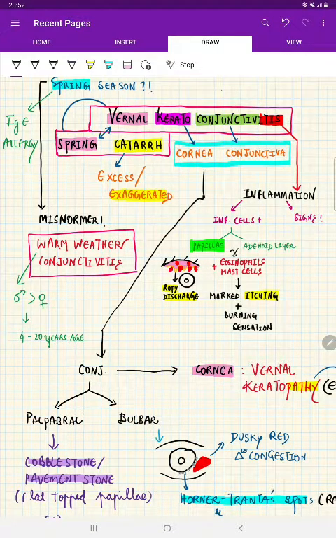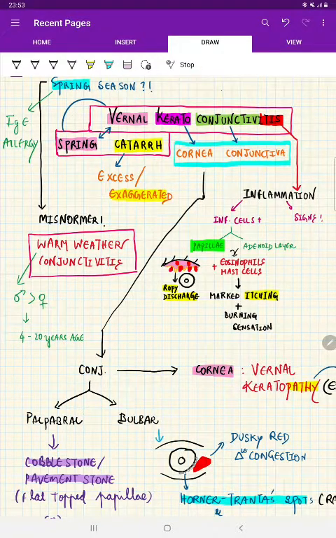There is usually floral blossom, and there are chances that the pollens are the probable cause for allergy. Now, these flowers are in the environment, and we are in the home. How does this allergy get picked up? School age children, 4 to 20 years old, especially males who go out and play, are more at risk. So males at 4 to 20 years of age go out to play, and they are going to acquire this disease. It's not a disease, it is an allergic conjunctivitis. This allergy is common in spring season as well as in warm weather summers.